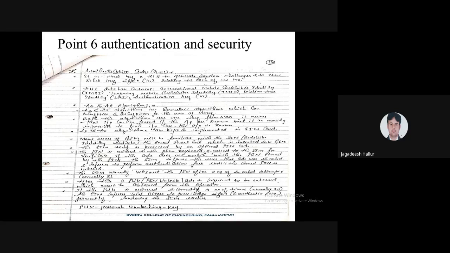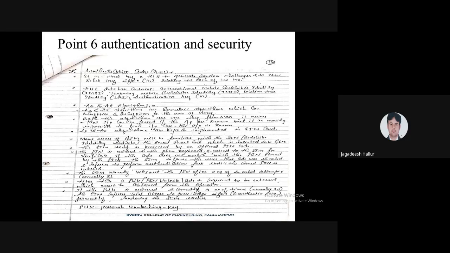For authentication we require some identifiers, which you have already seen. The first is IMSI, the International Mobile Subscriber Identity.